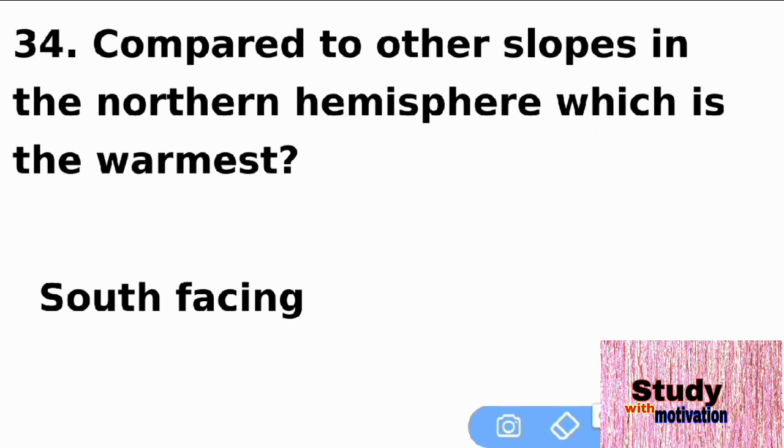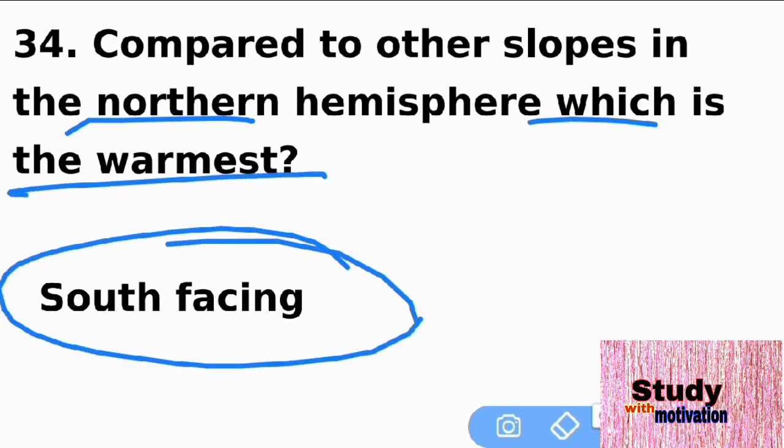Compared to other slopes in the northern hemisphere, which is the warmest? That is the south-facing slope. Compared to the other slopes, the south-facing slope in the northern hemisphere is warmer.